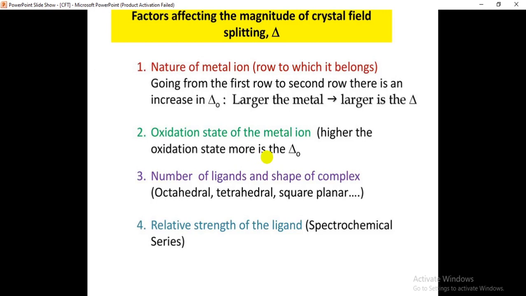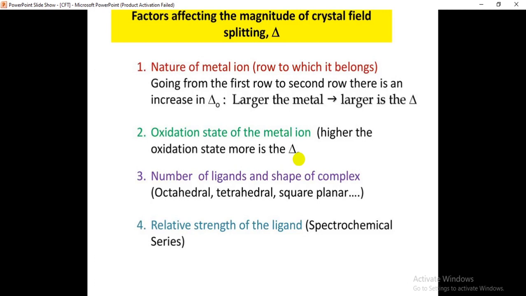Whenever rapid attracting is there, that's why there will be more repulsions. If you have more repulsions, then the energy will be high. The energy will be high means the magnitude of the crystal field splitting is more. The delta is more if the oxidation state increases. Is it clear for you?